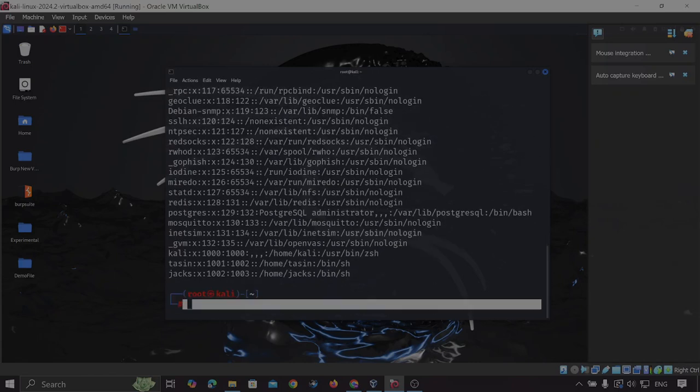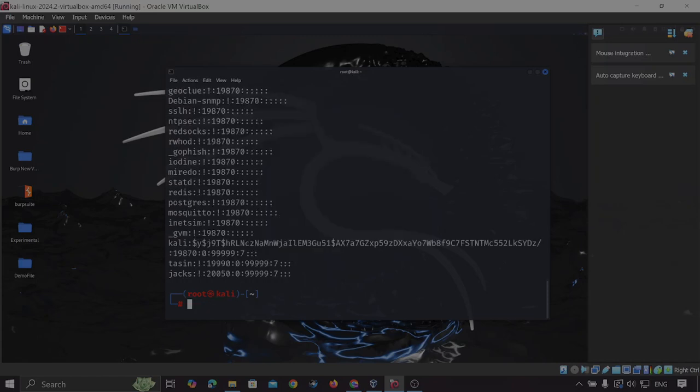Another administrative file is /etc/shadow. It holds the encrypted password of the corresponding account. If I press enter, as you can see, this indicates the username, and this portion indicates the encrypted password.